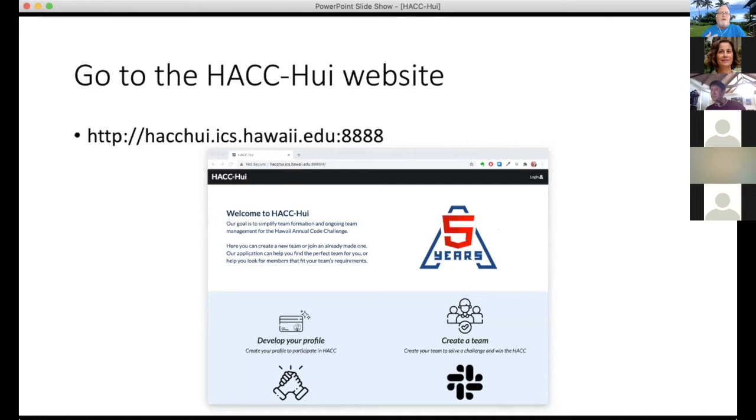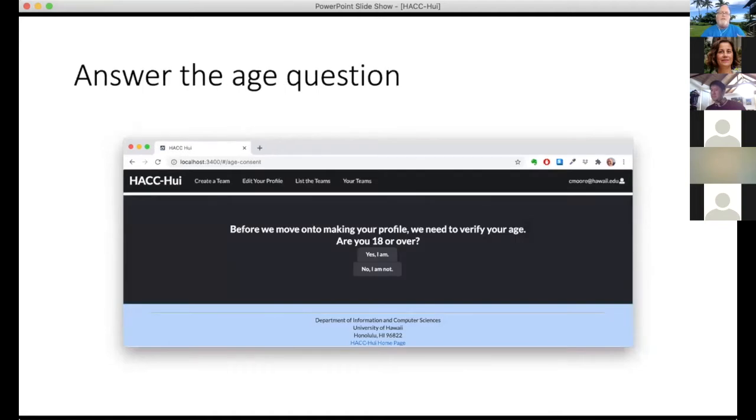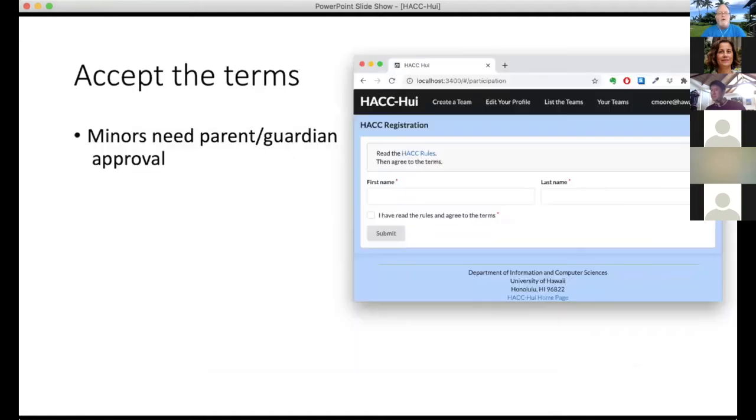So now you can log in with the credentials that are in that Slack channel, the DM from the Slack bot. Once you log in, you'll be asked if you're over 18. If you are over 18, we're going to say, please read the HACC rules and then agree to the terms. So you just type in your name and the date and then say, I agree to the rules.